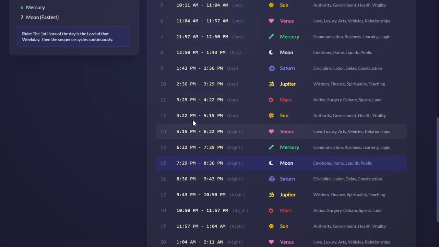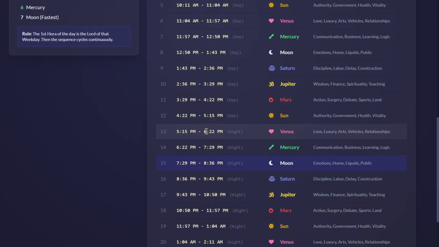So again into 12. You can see the duration is different. This duration, 4:22 to 5:15, is less than 1 hour, right? But you can see this one is greater than 1 hour because it's winters right now and nights are longer.